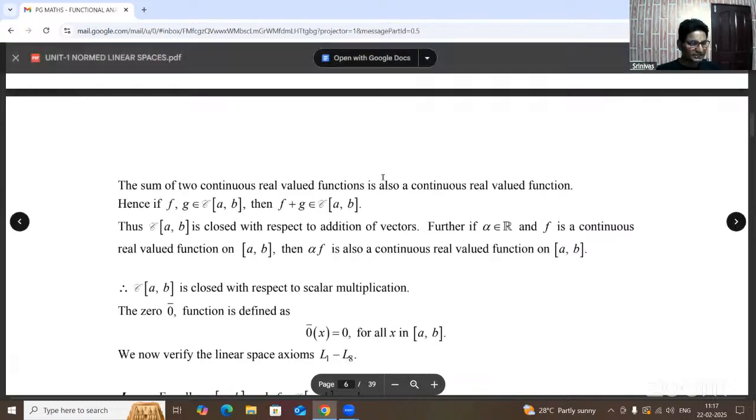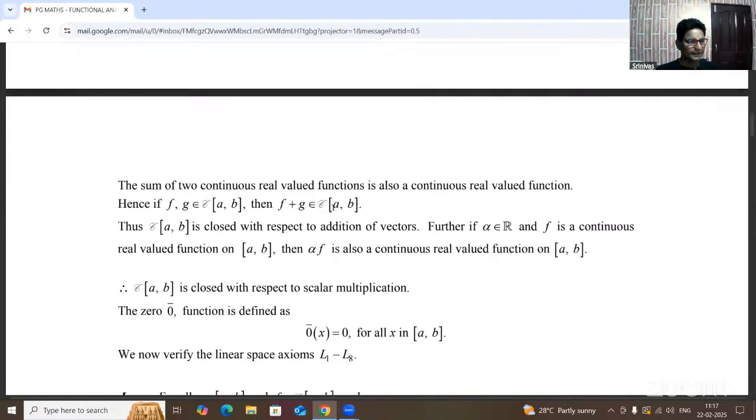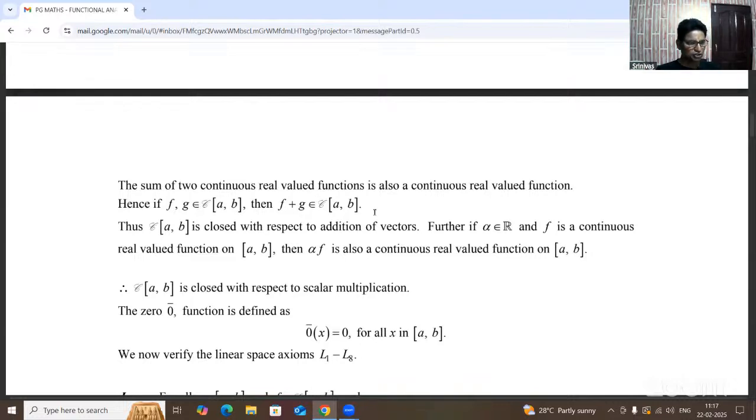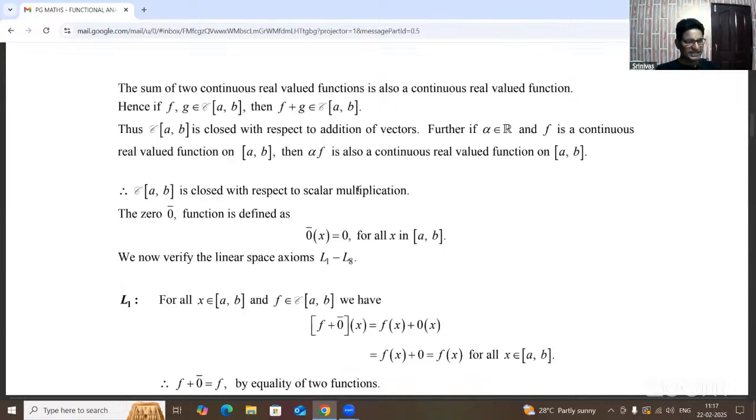So f plus g also belongs to C of AB, because the sum of any two continuous functions is continuous. At the same time, alpha f is also a continuous function, because alpha is any real number.